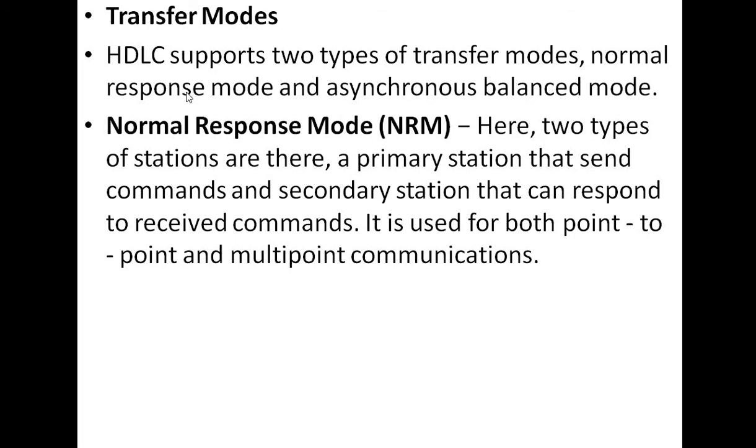They are, one, normal response mode or NRM, and the second one is asynchronous balanced mode, or ABM. So how many types of transfer modes are there? Two types of transfer modes are supported in HDLC: one is normal response mode or NRM, and the second one is asynchronous balanced mode or ABM.